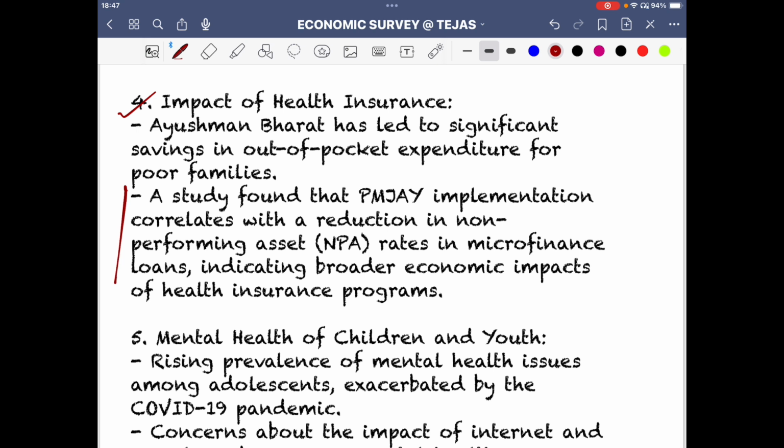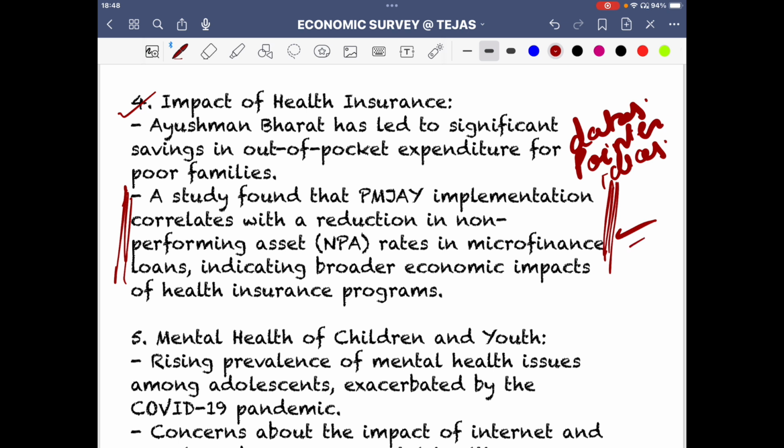So this is a very important point that you can actually quote. Quoting data is not always important; quoting pointers or ideas is very important, and this is one idea. So again, health insurance penetration has led to reduction in NPA. So that actually reveals what?